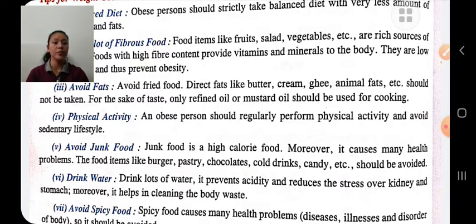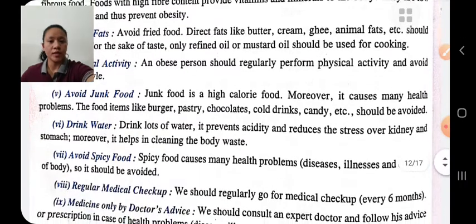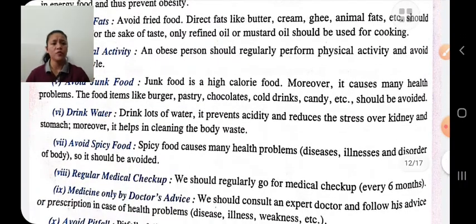It helps to prevent acidity, reduces the stress on the kidney, stomach, etc. Plus, it helps clean the body waste. Avoid spicy food items.